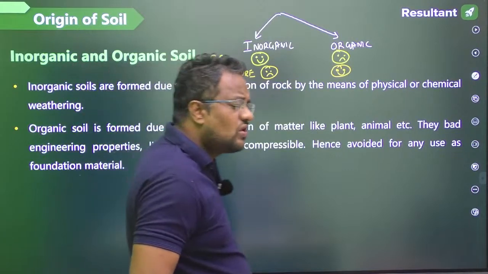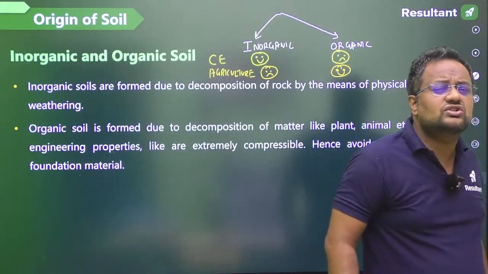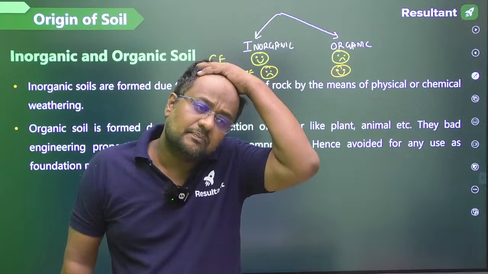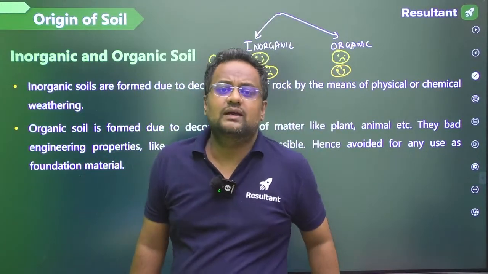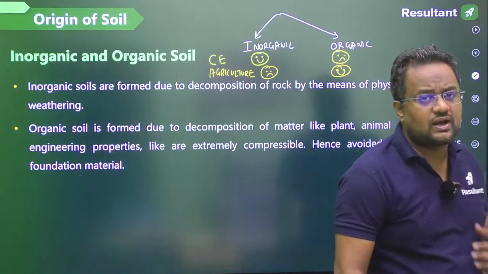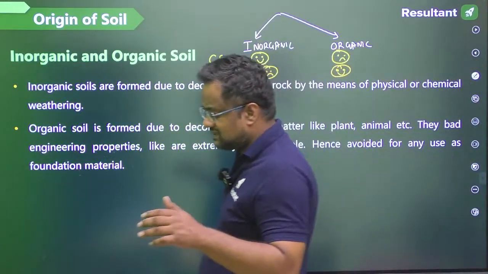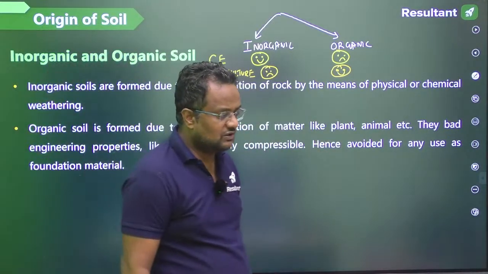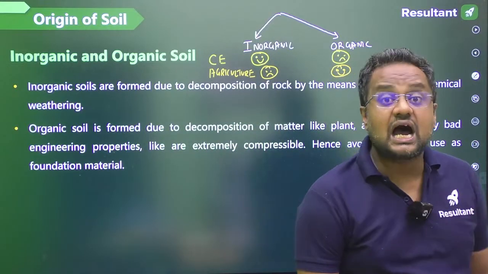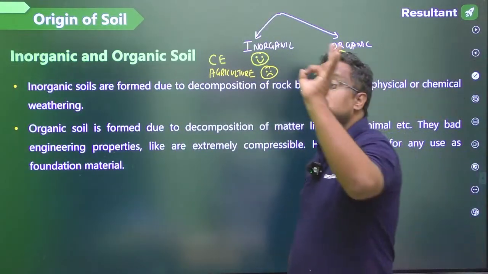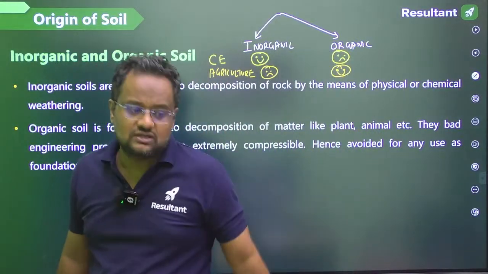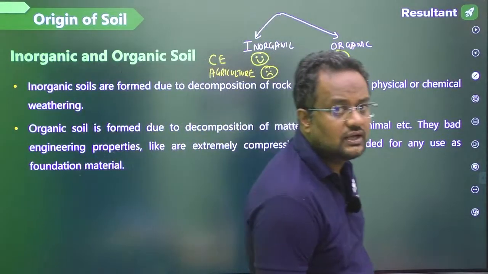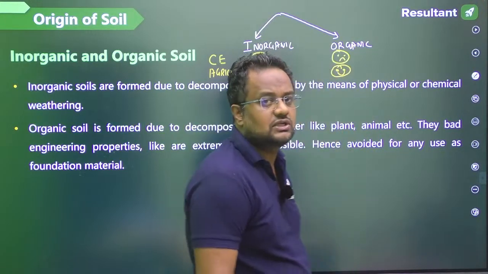Because organic soil has a large change in volume, large settlement and large compressibility. Might be you make a building in organic soil, and the second floor becomes the basement after 10 years. Of course, such huge settlement will not happen, but I am just giving you an example: large settlement may occur in organic soil. The strength is very, very less. So a civil engineer never likes organic soil. They always go with inorganic soil for foundation, bearing capacity and all these things.